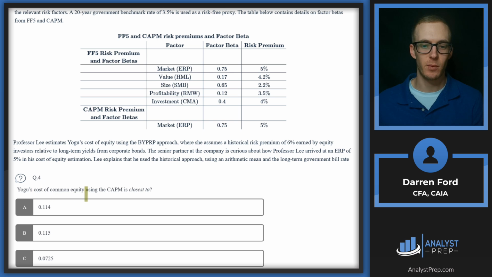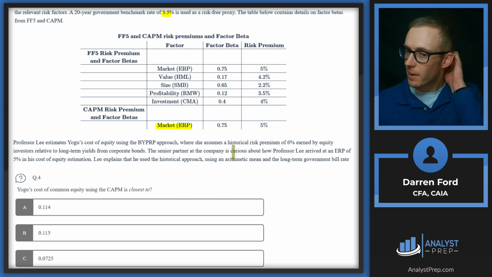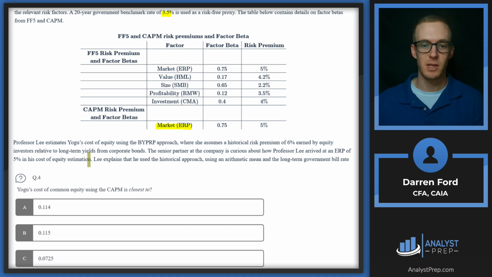Alrighty, question 4 here. Yogu's cost of common equity using the CAPM is closest to 0.114, 0.115, or 0.0725. So we read this in the last question, but we see we have a lot of our CAPM numbers here. We have the market equity risk premium. We have the benchmark rate up here. And it says the senior partner at the company is curious about how Professor Lee arrived at an equity risk premium of 5% in his cost of equity estimation.